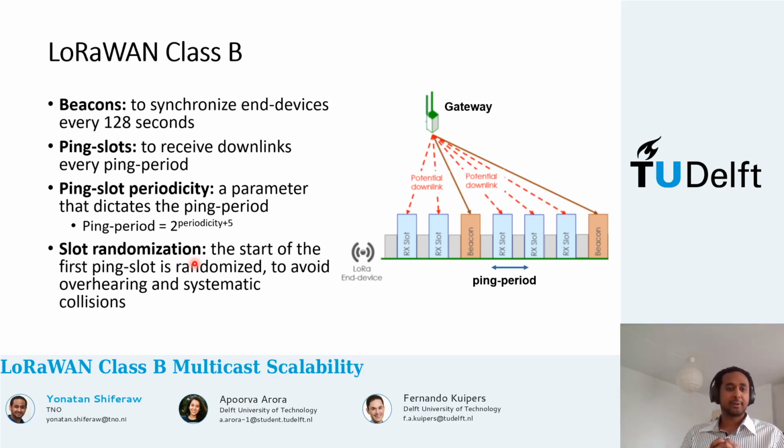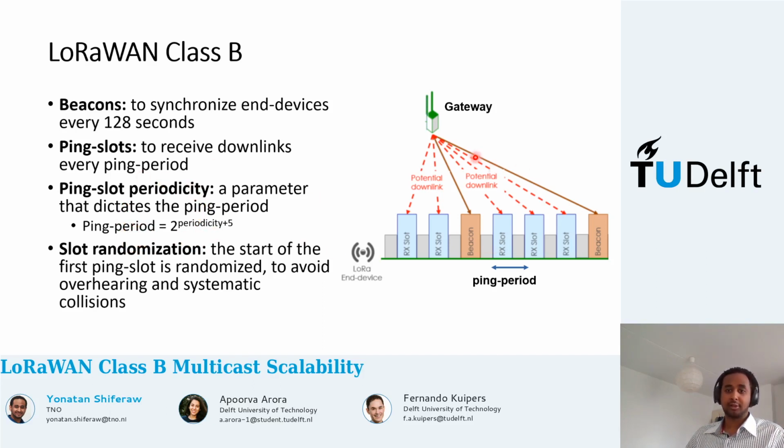So how does LoRaWAN class B achieve this? It transmits a beacon every 128 seconds, which can be used to synchronize the devices with the network. Between the beacons, it opens reception slots called ping slots, with a ping period derived from a parameter called periodicity. The higher the periodicity, the higher the period, and the lower the periodicity, the lower the period and the less frequent the slots.